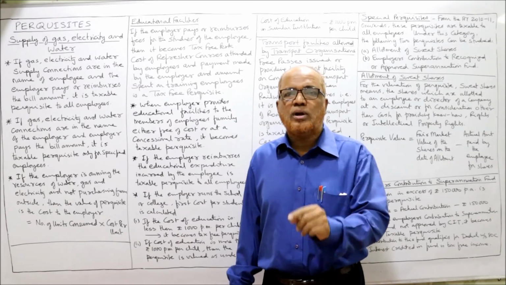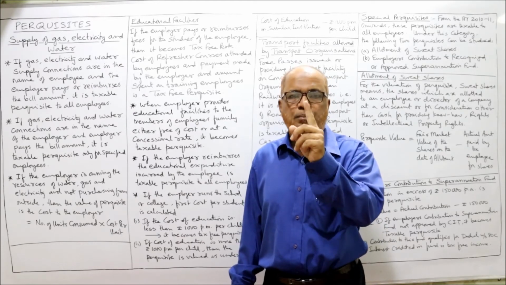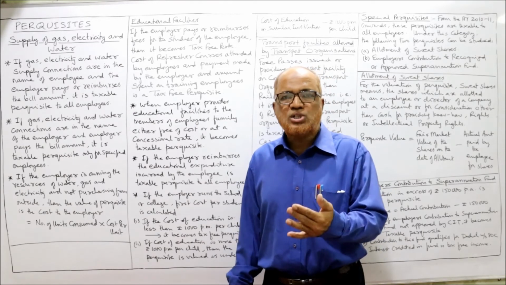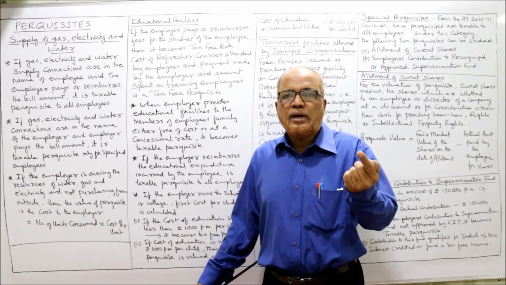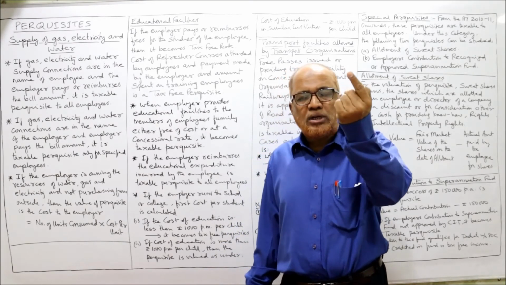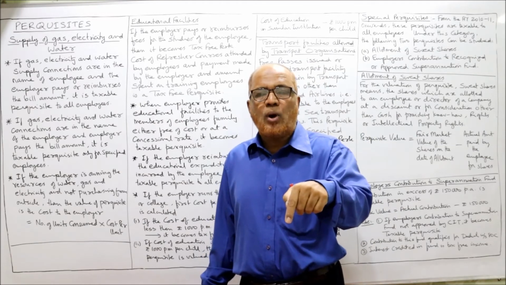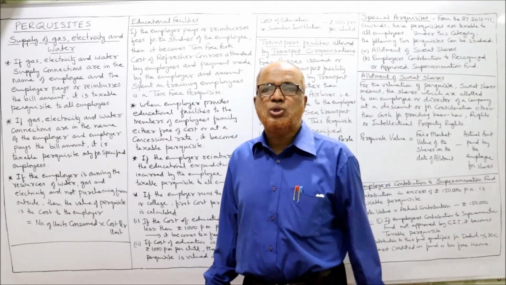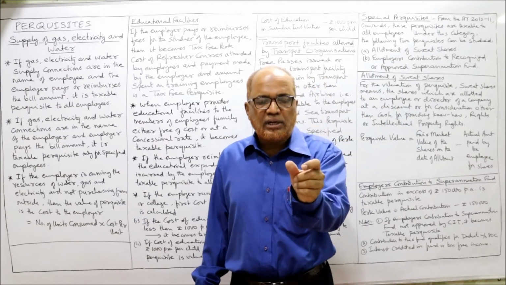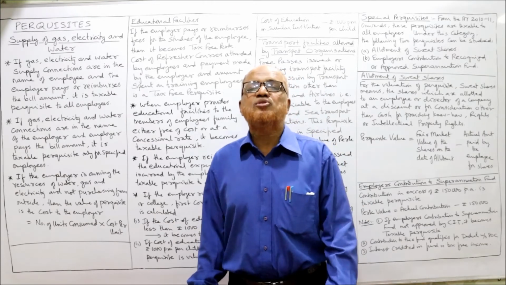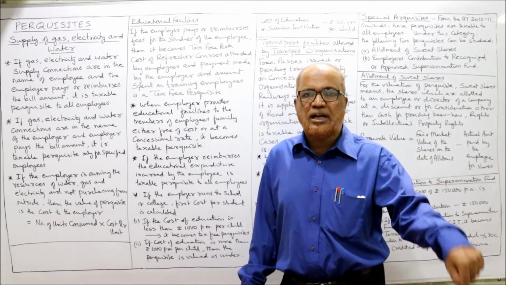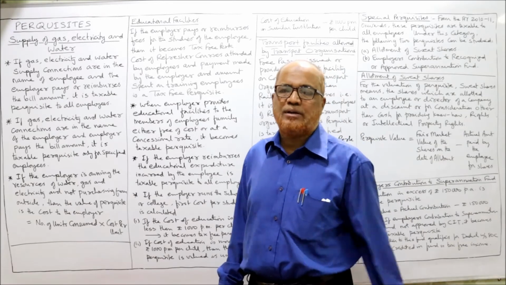We have to calculate the cost of education per student, the cost incurred per student. How to calculate? We will calculate the total expenditure incurred by the employer in running the institution. That total expenditure will be divided by the number of students getting education in that institution. We will get the cost per student.